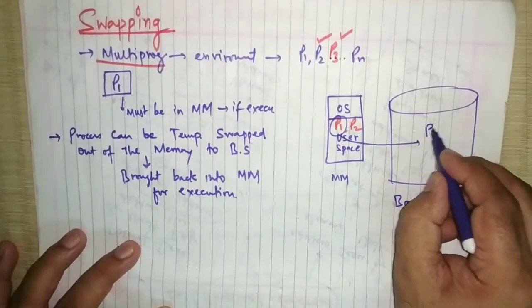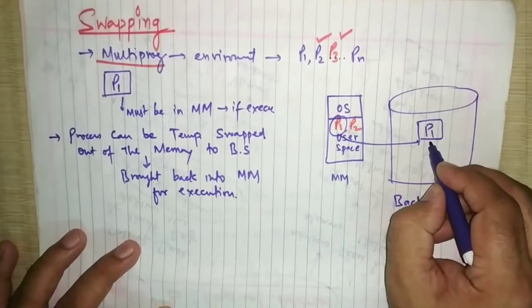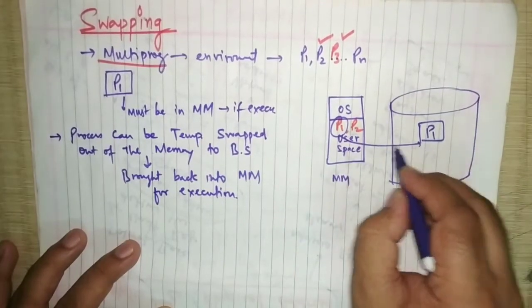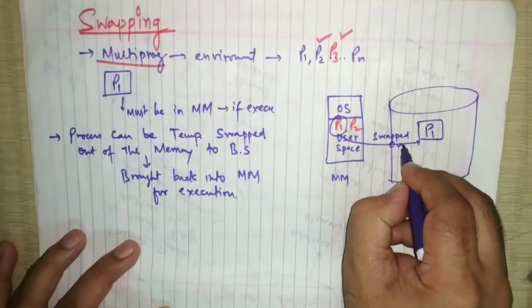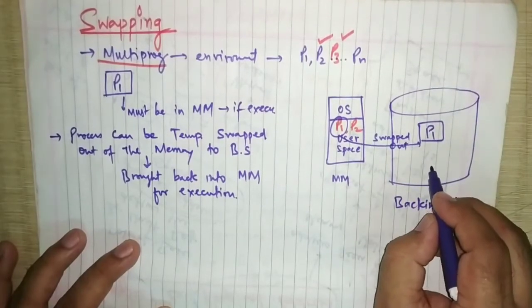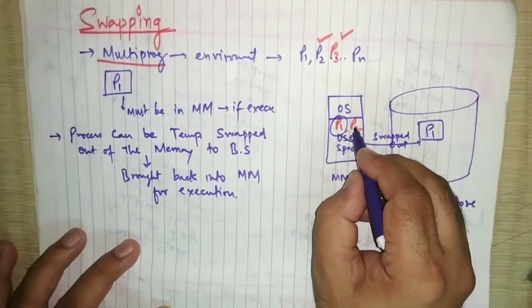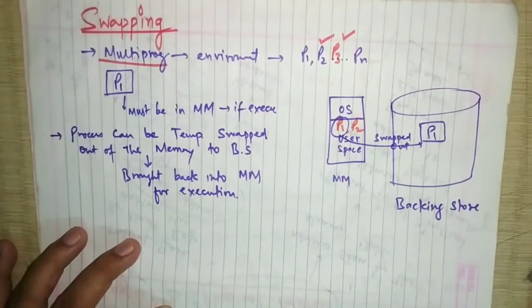So P1 को shift कर दिया backing store में. Okay, so it is swapped out. We call it swapped out. Okay, and now P2 is running. Okay, P2 is running over here.